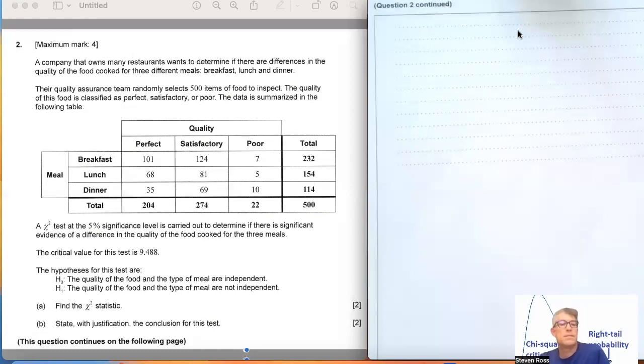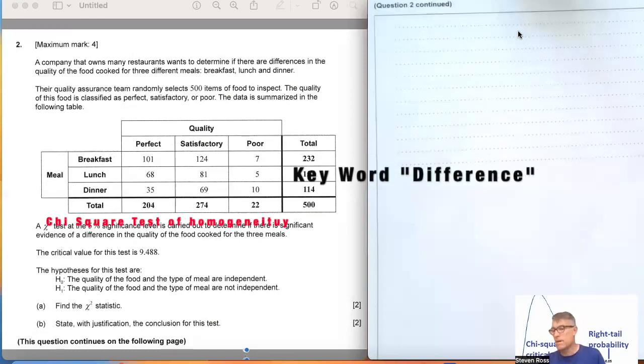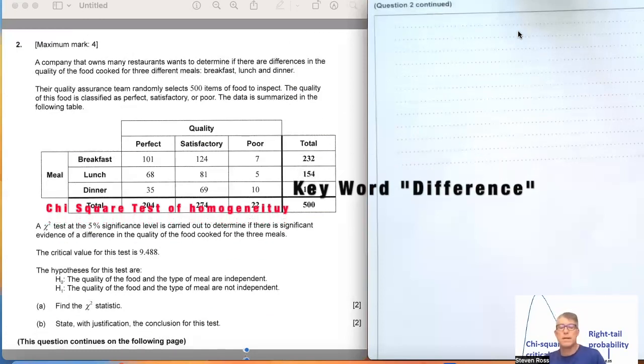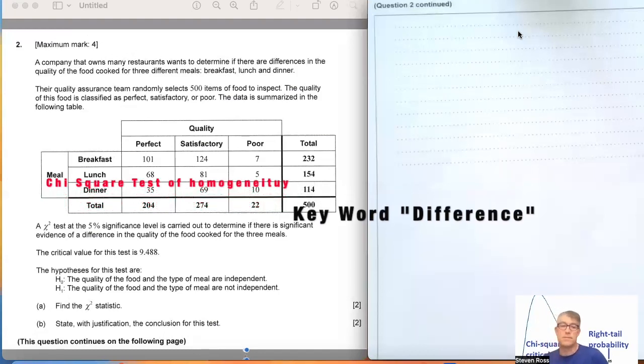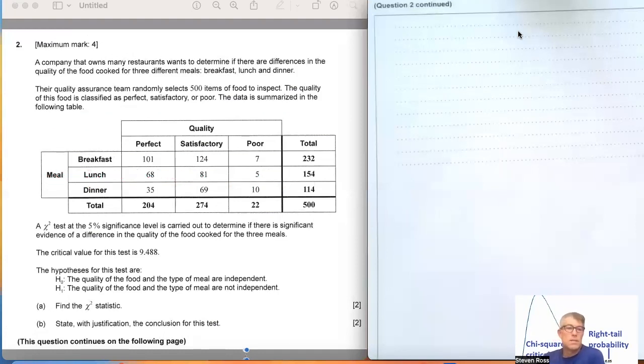So a chi-square test at the 5% significance level is carried out to determine if there is significant evidence of a difference in the quality of the food cooked for the 3 meals. So that word difference, I highlight that and I think about that, and it points me to a chi-square test of homogeneity, which is interested in, is there a difference? And then continuing on, the critical value for this test is 9.488, and then the hypothesis tests are given.